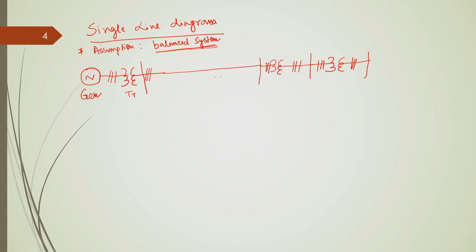Means this type of thing you might have seen in your undergraduate level power system course. Okay. So, this is the representation of the transmission line, this is the representation of your sub transmission line, and this is the representation of the distribution line.